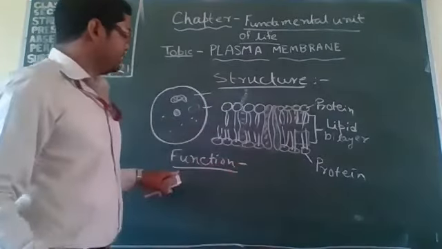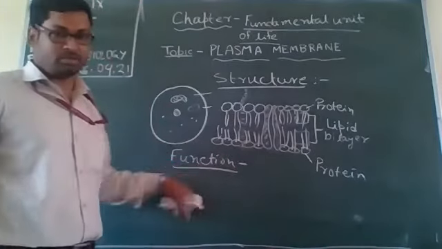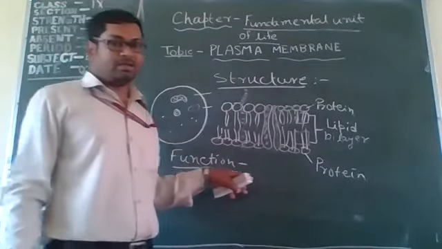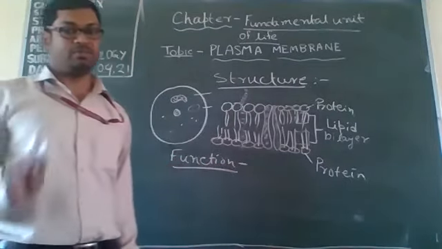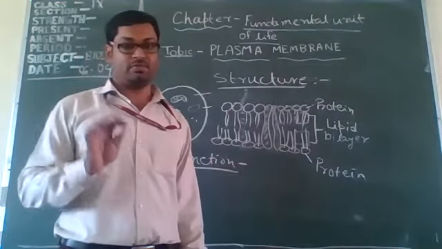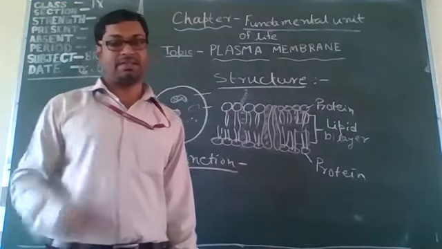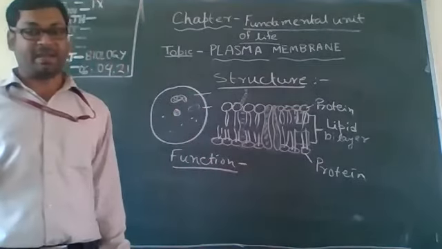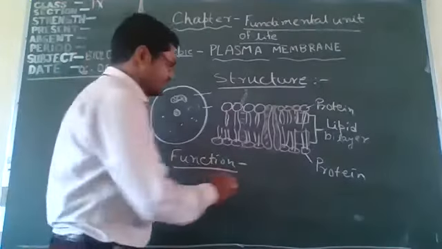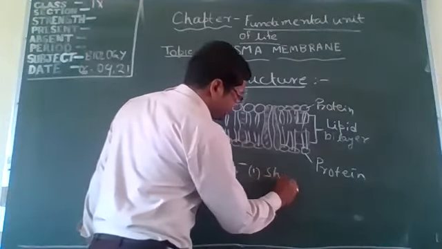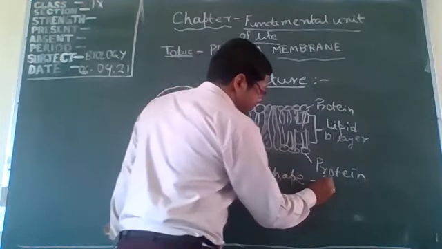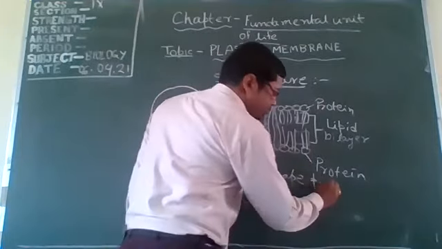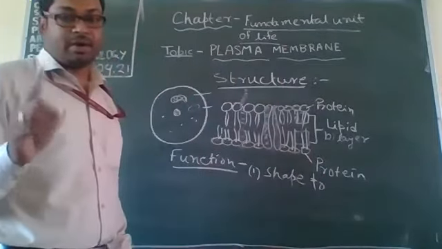Already some important functions are told just now. Okay, that is functions. Number one, it gives shape to the contents of the cell. It gives the shape and size of the cell. Second, mechanical barrier. What do you mean by mechanical barrier? Functions. Number one, shape, give proper shape. Shape to the contents of the cell.